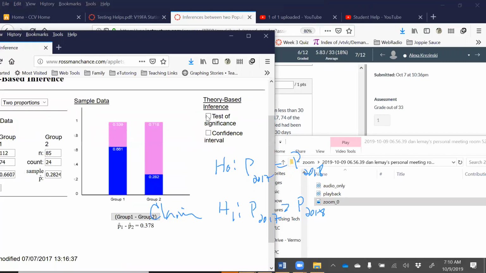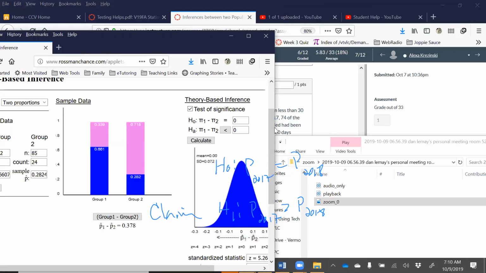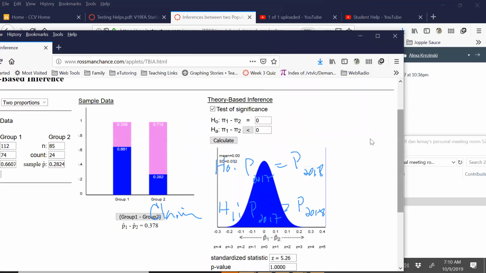But then for the test of significance, you didn't write H0 and HA, and you didn't provide me this applet, so I can't really say that you understood that. So I'm going to make this a right tail test. I'm going to calculate it. And then remember, the p-value is always the tail area. So if we get a test statistic of 5.26, that is way off to the right. The probability of that happening is 0. So we're going to reject H0. The difference is more than just sampling error.